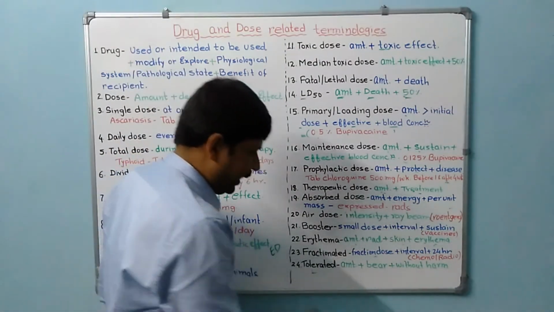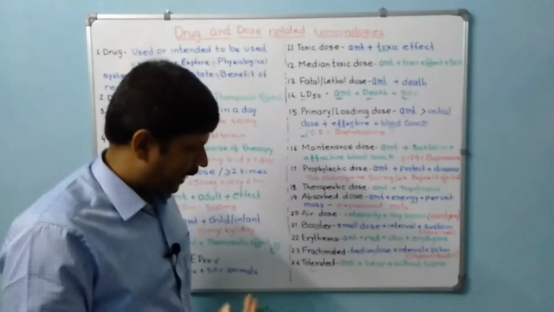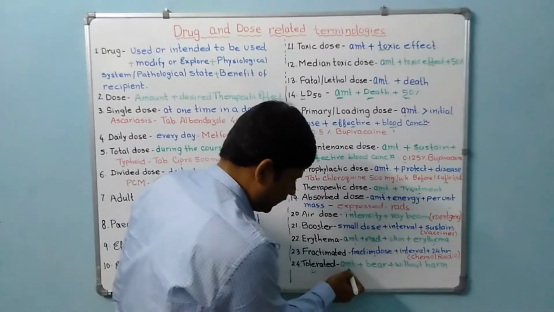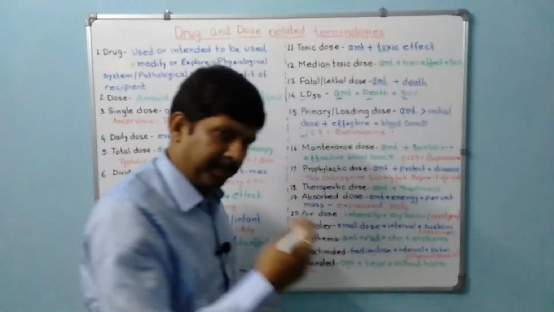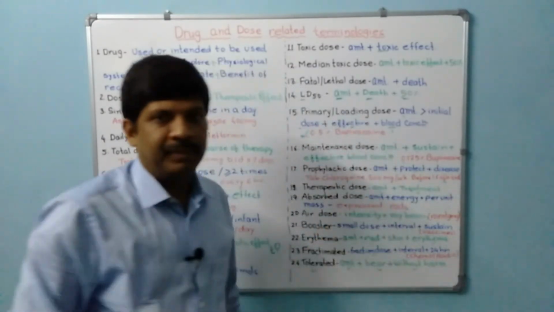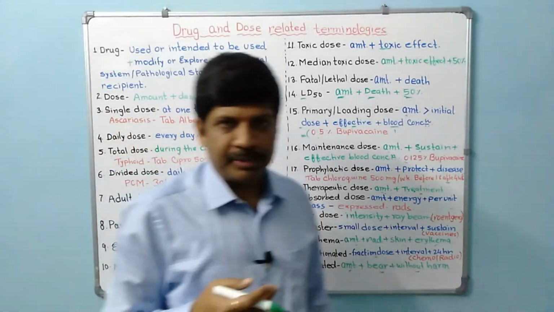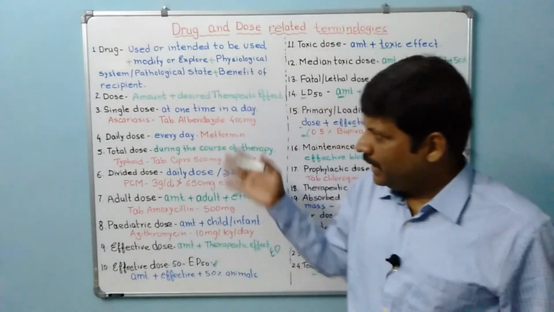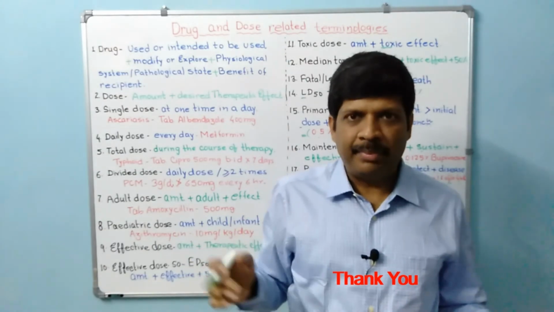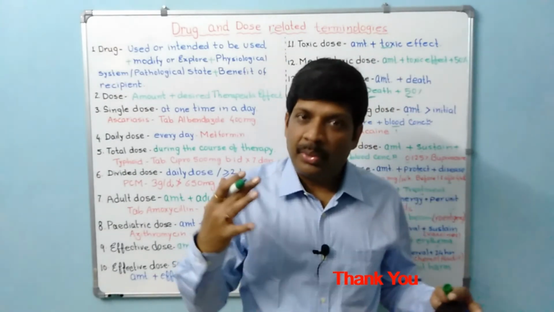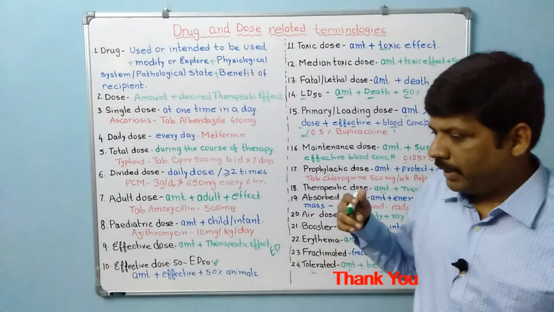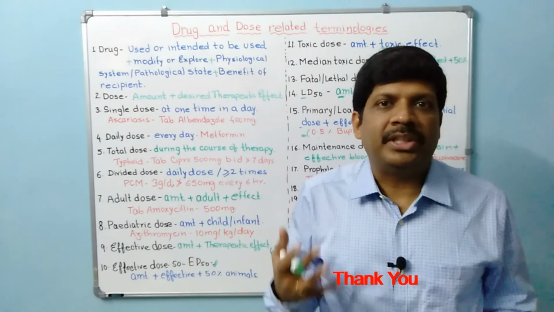Next is tolerated dose. From the name only, the definition can be made: the amount of substance which a patient takes and can bear without any harm. So that is the tolerated dose. These terminologies are not an exhaustive list. There are many more dose-related terminologies, but these are quite often repeated doses which we use on a daily basis.